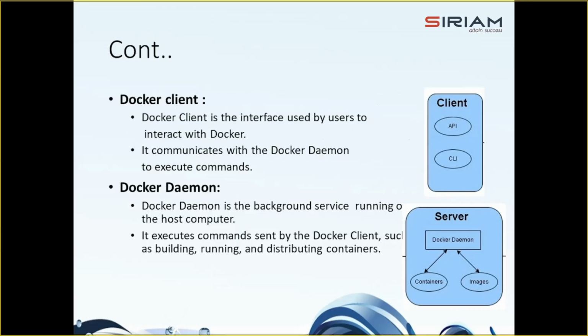Next is the Docker client. What is the Docker client? Basically, the Docker client is what you, as an end user of Docker, communicate with. Think of it as the UI for Docker, right? And what is the Docker daemon? The Docker daemon is what actually executes commands sent to the Docker client, like building, running, and distributing your Docker containers. The Docker daemon runs on the host machine, but as a user, you never communicate directly with the daemon.